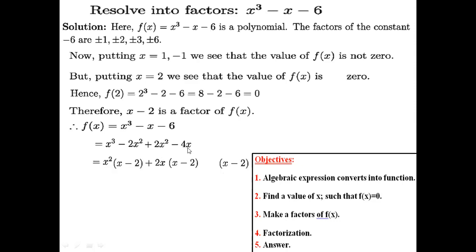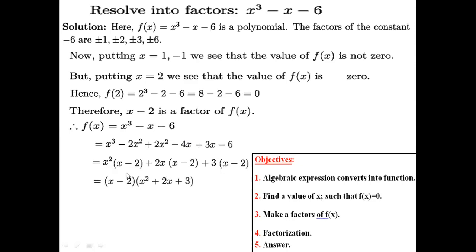Now here is minus 4x, but here was only minus x. So if here we can take plus 3x, then minus 4x plus 3x, that will be minus x. That's why we will multiply here by plus 3, so that we get plus 3x minus 6. Just calculate it, then you will get minus x and minus 6. So this is how we can solve this.